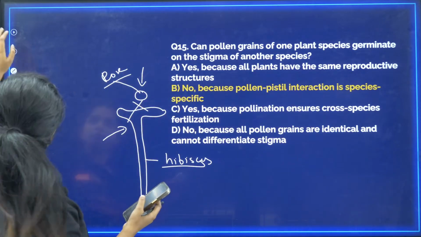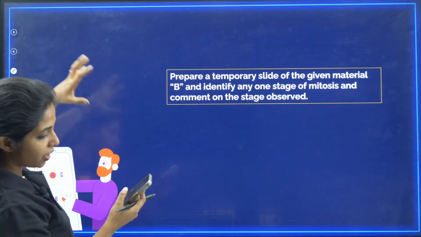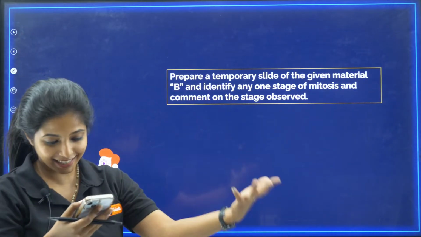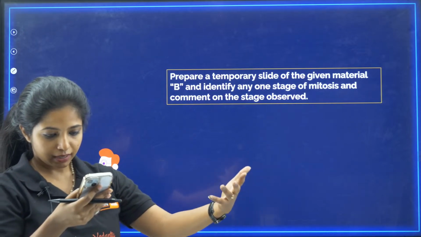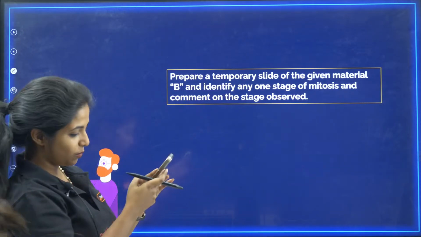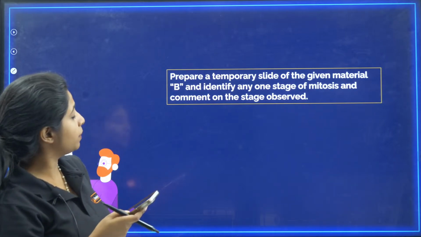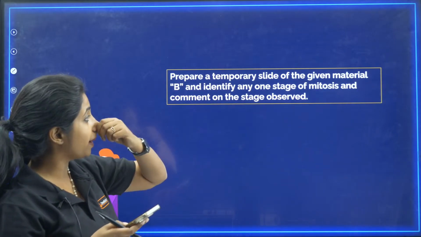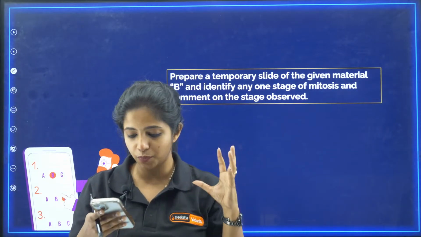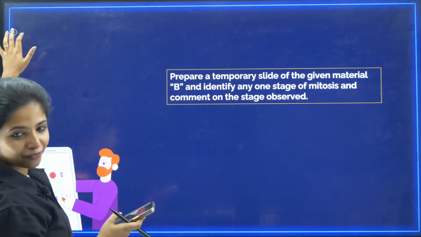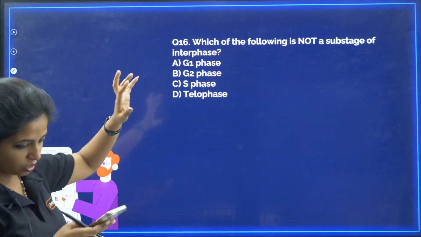I hope, Jai Shri Krishna, now you understood. Okay, now going ahead with the next question. Next experiment that we have: prepare a temporary slide of the given material B and identify any one of the stages of mitosis. So now the questions would be related to mitosis. All of the people out there who are a big fan of cell biology can answer the questions.